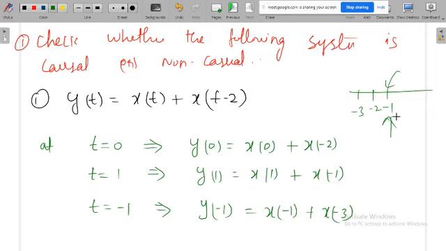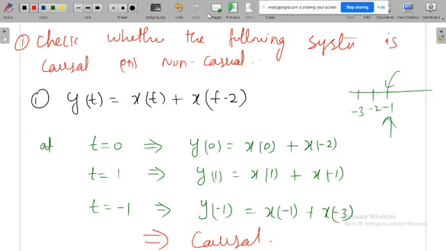With respect to minus 1, minus 3 is the past input. All three satisfy this condition, so this system is a causal system. Whenever a problem is given, you have to apply numbers like this: one positive, one negative, one zero. So finally this is the causal system.